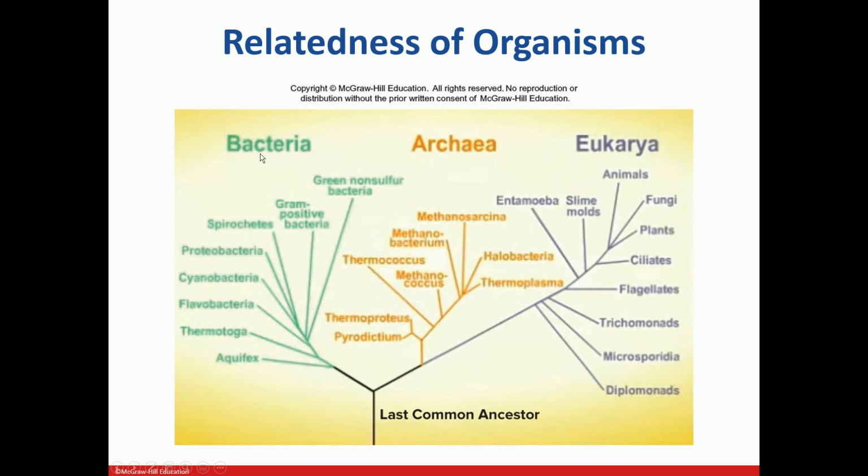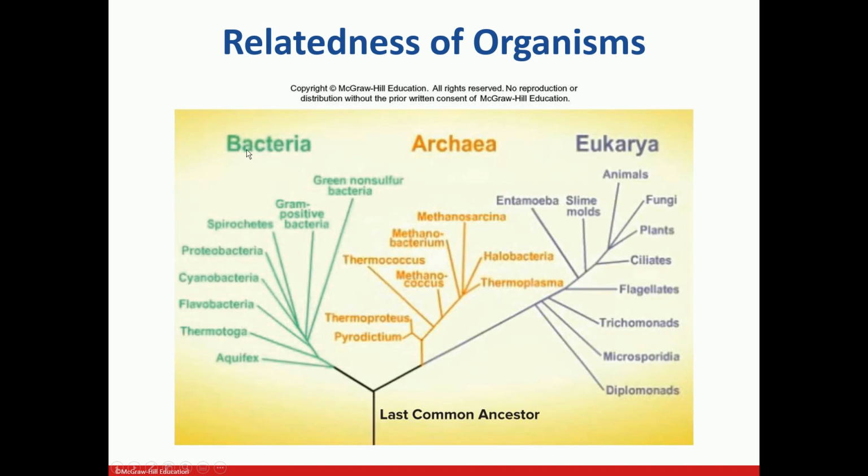Okay, bacteria are microorganisms, and we'll be studying them in detail. The different kinds of bacteria are gram-positive bacteria, gram-negative bacteria, proteobacteria, and cyanobacteria. Then the second domain is archaea. Archaea and bacteria are morphologically and structurally very similar, but archaea have different characteristics.